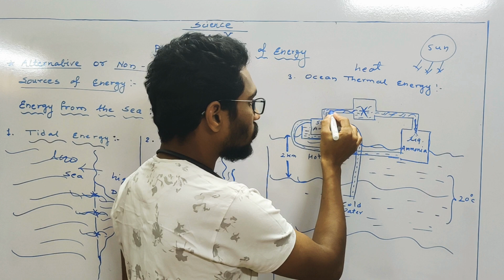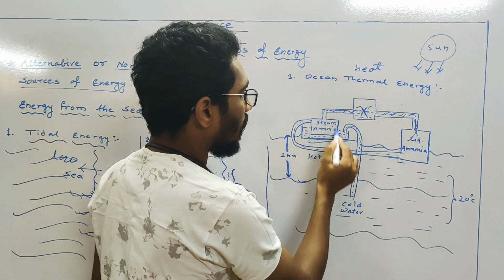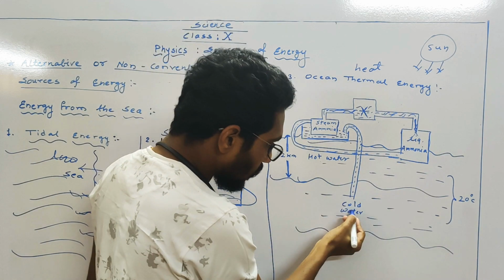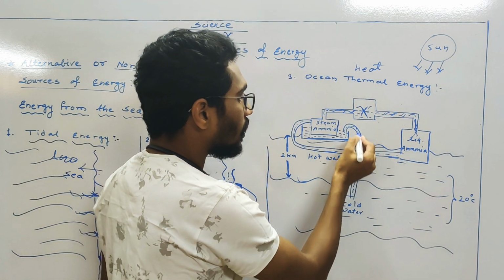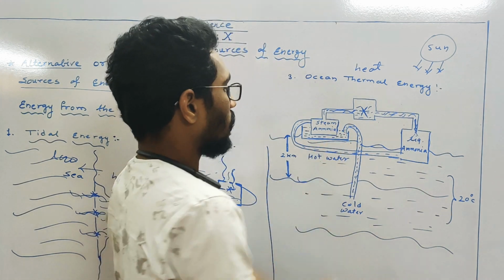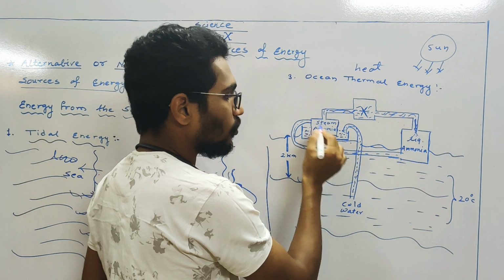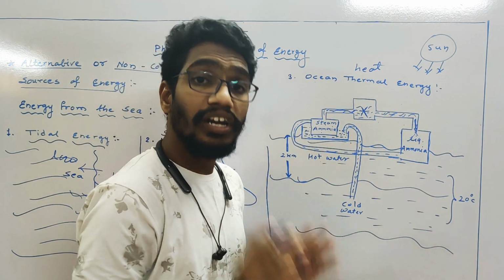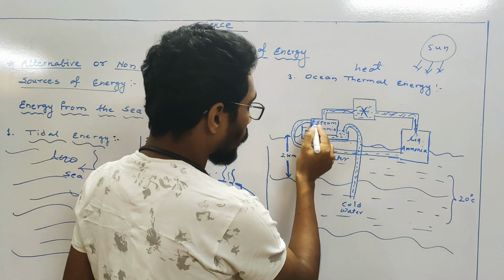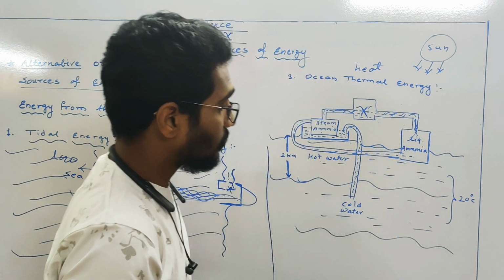Again that steam gets stored in the steam form in another tank. Then this cold water gets pumped up with the help of a water pump. नीचे से cold water pump करेंगे ऊपर. Now this cold water comes in contact with the steam ammonia. So that steam gets condensed and again converts into liquid form. That again goes to the first tank. फिर से एक बार बता.